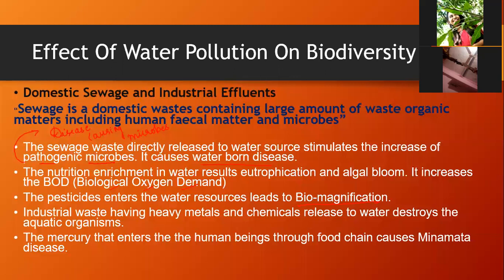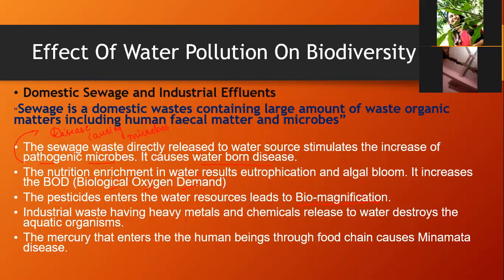One among them is oil spill as well. Oil spillage in the water bodies, during transportation or anything as such, also causes the death of various aquatic organisms.